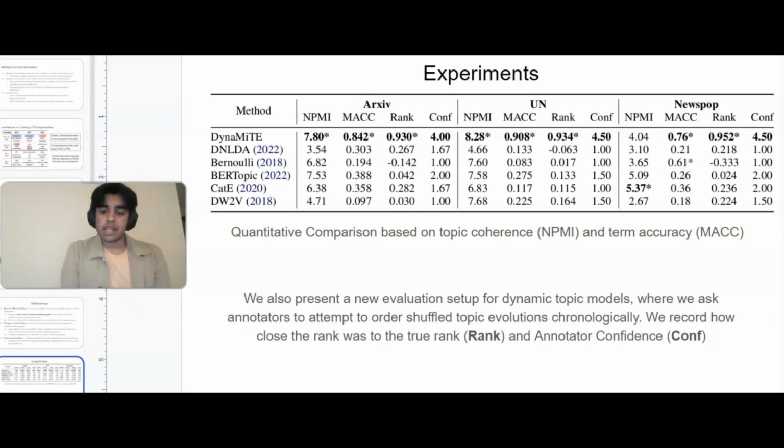So using our DynaMiTE framework, we tested on 3 different domains across a bunch of different state-of-the-art baselines. We find that DynaMiTE performs well in NPMI and MAC, which are the typical existing metrics for evaluating the non-dynamic aspect of topic evolutions. But we also wanted to evaluate the temporal quality of our evolutions. So to do this, we introduce a new human evaluation setup where we ask annotators to try and order shuffled topic evolutions. And we find that DynaMiTE excels both in the traditional metrics as well as our new setup.